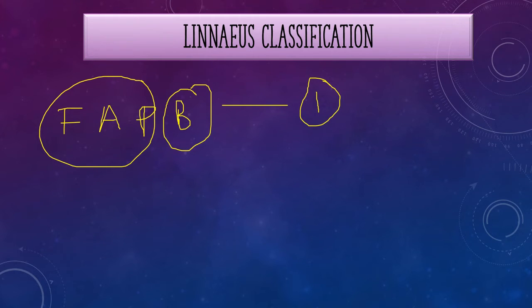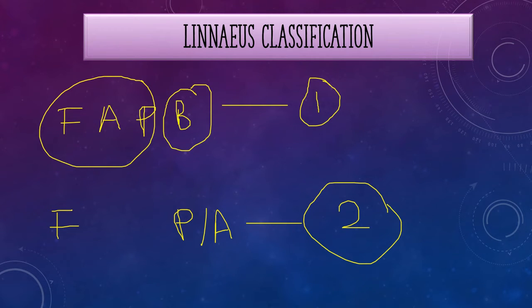The second drawback would be that fungi are heterotrophic, while plants and algae are autotrophic, and protozoa and bacteria are unicellular, but vertebrates and invertebrates are multicellular. You can see all of them are mashed up into groups, where unicellular and multicellular organisms are packed inside one kingdom, and autotrophic and heterotrophic organisms are grouped inside one kingdom. So that is another drawback of this classification. Hence arose the third classification system.